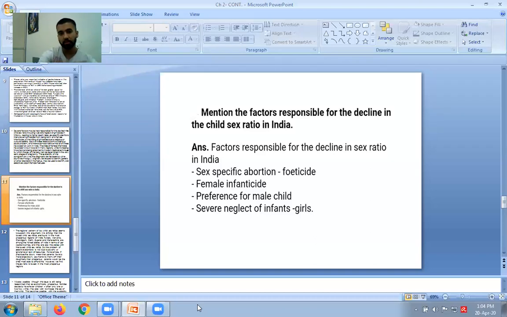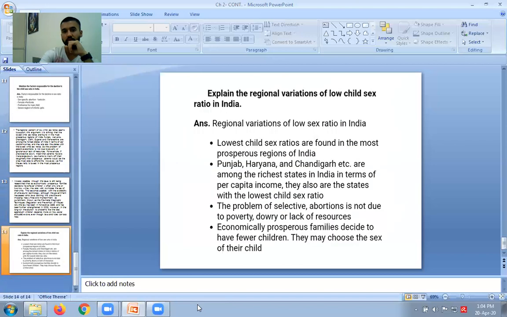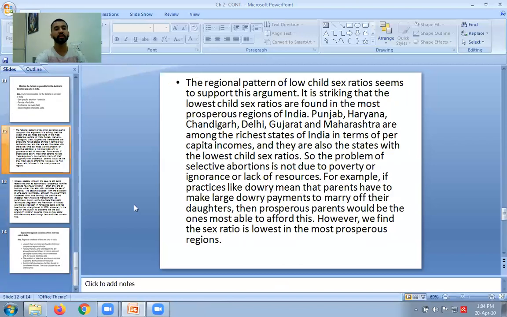A regional pattern of low child sex ratio seems to support this argument. So now we have understood the factors that are responsible for declining sex ratio in India. Now we're going to understand the regional variation.